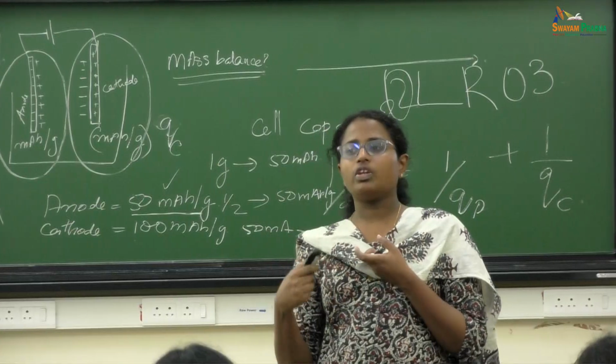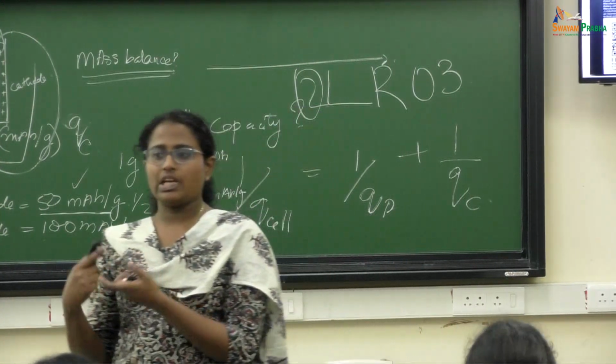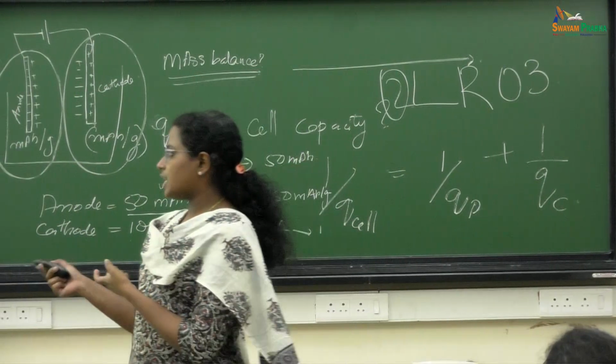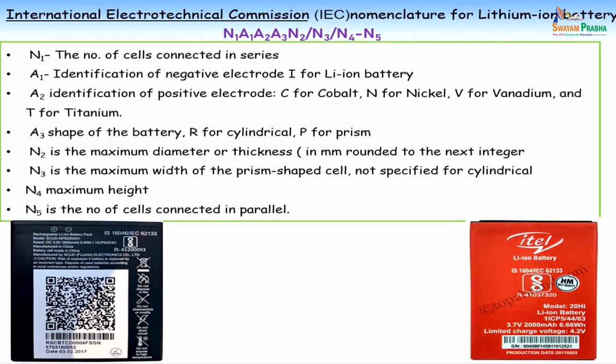From this you can know what the chemistry inside is. Most of them won't tell you the chemistry, like lithium cobalt oxide, lithium iron phosphate, all those things. So you can understand it from this IEC code. With this, I'll give you some examples of primary and secondary batteries.